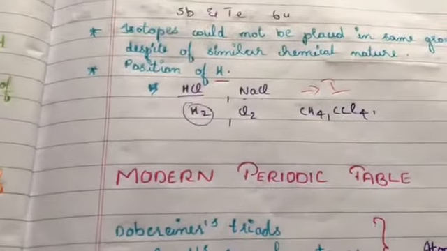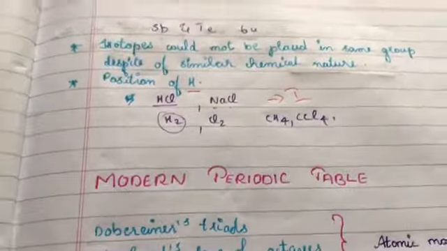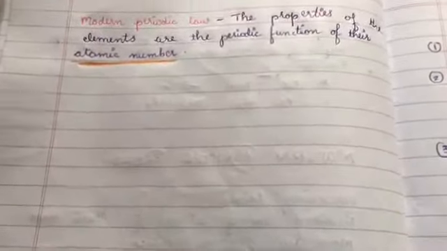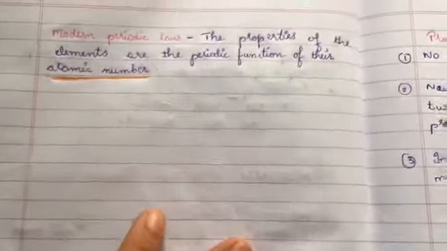So this problem had to be sorted out, and this was done by Henry Moseley. Now let us look at how he solved this problem.